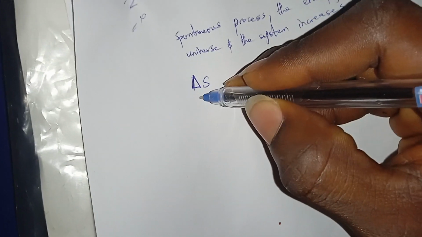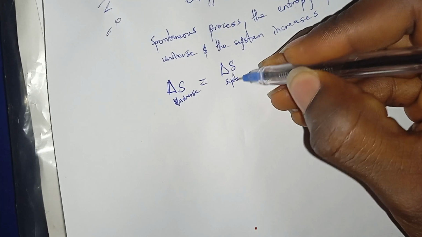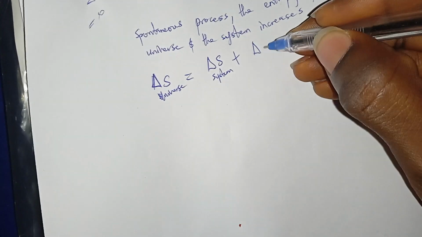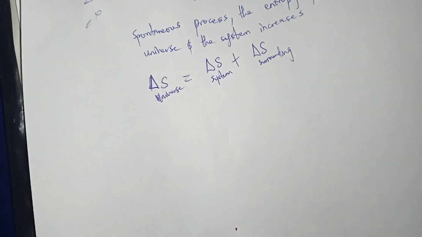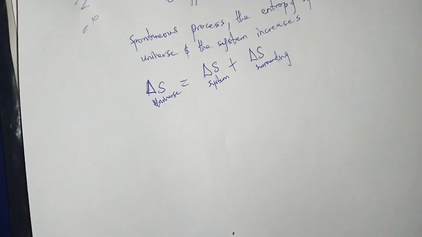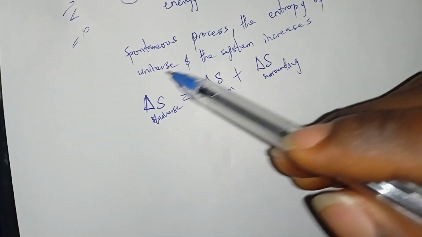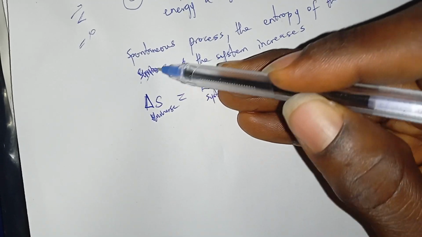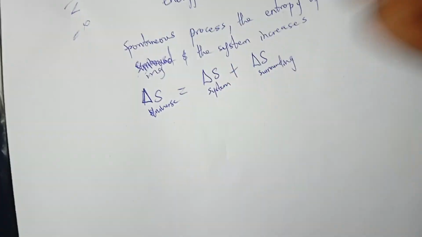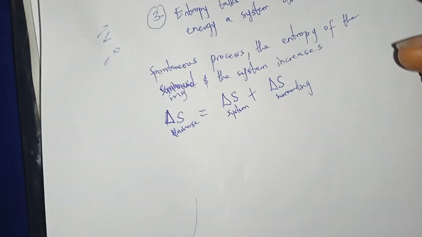This is it: change in entropy of the universe is equal to change in entropy of the system plus change in entropy of the surrounding. So for any spontaneous process, the entropy of the surrounding and the system increases.